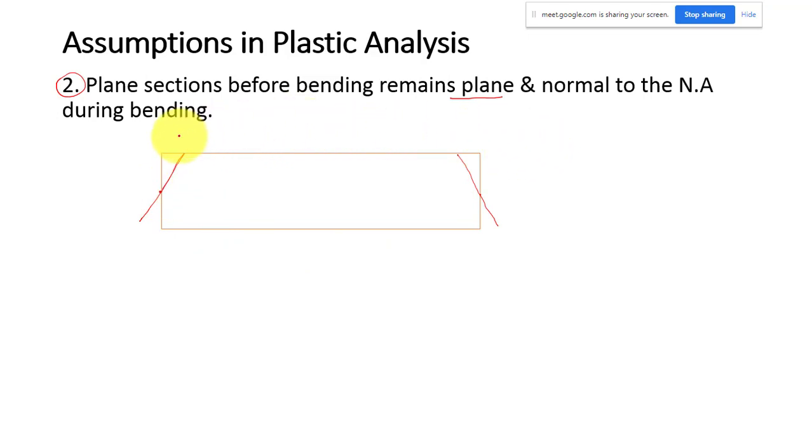So let us apply some sagging moment. It is going to bend, maybe like this, something like this.